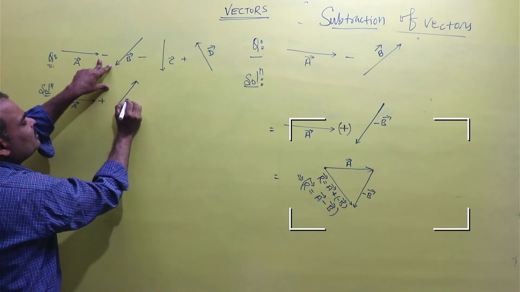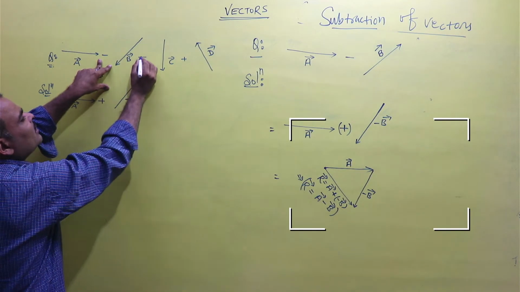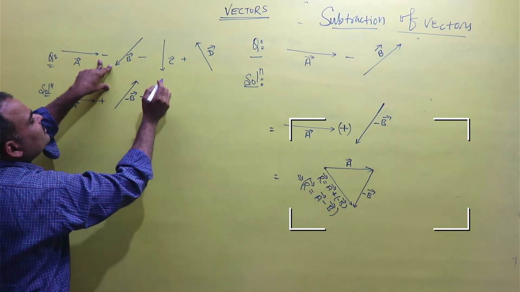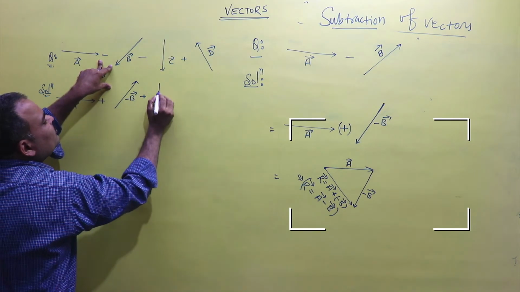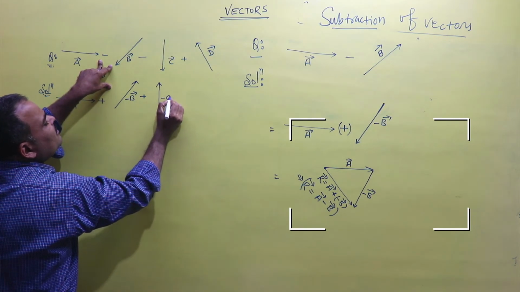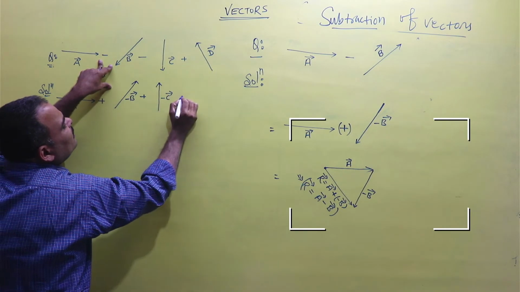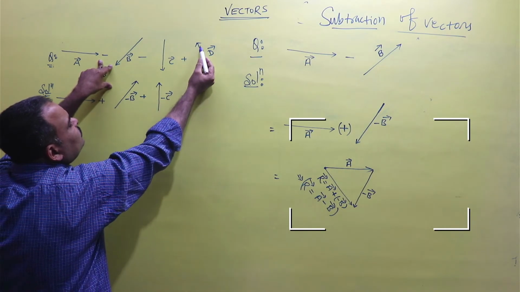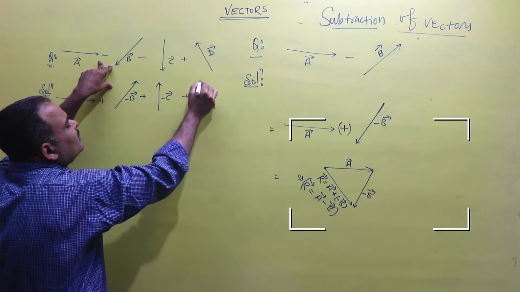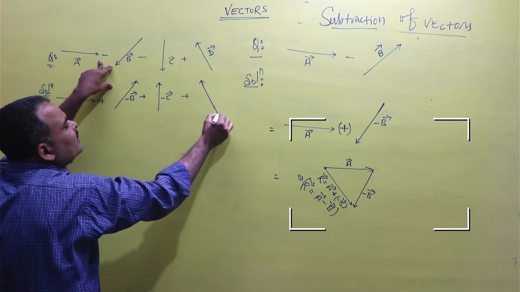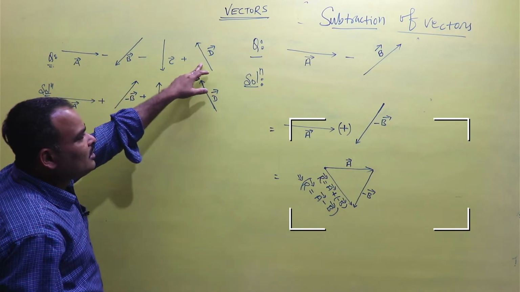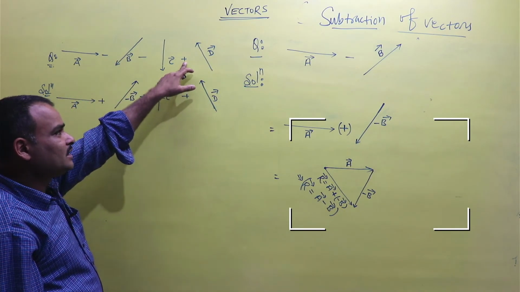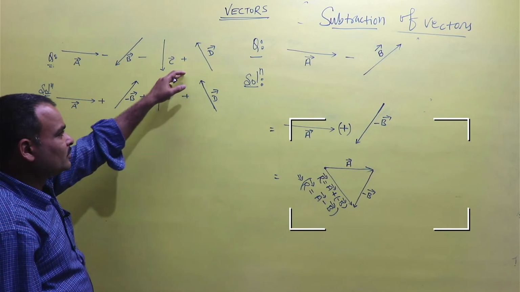The vector B will be minus vector B. Now the minus will be plus, and the direction of the vector C will be opposite and will be written by minus vector C. Already here is plus, so there is no work, and the vector D will be the same in direction and magnitude. There will be no change because the sign of plus is situated before the vector D.